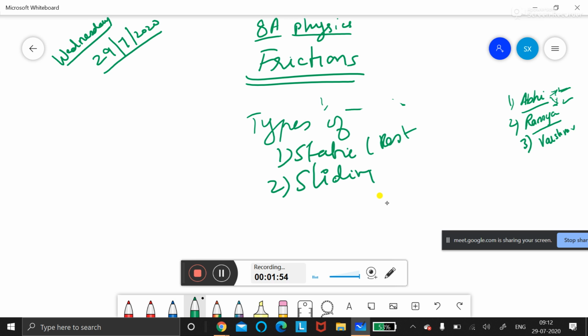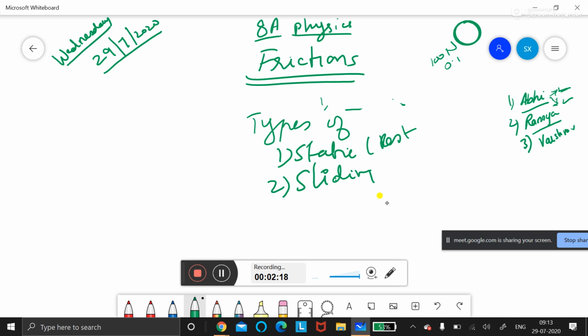Suppose he uses many machines to move the rock. Suppose he has applied 100 Newton to move it, and it is not moving suddenly at one particular point. That is only impending motion. It is a starting force.